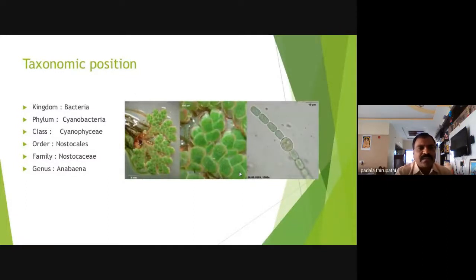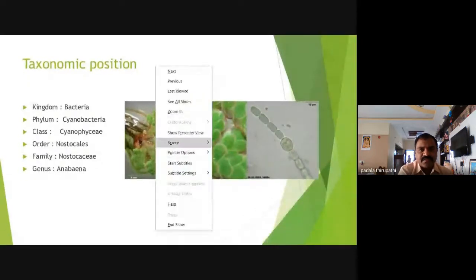In this Thallophyta division, Cyanophyta, class Cyanophyceae, order Nostocales, family Nostocaceae, and genus Anabaena, species Azollae or Cycadacearum. So this is about the taxonomic position of Anabaena. Okay, Amma? Anabaena taxonomic position. Is it clear? Okay, I will write here. I will show.